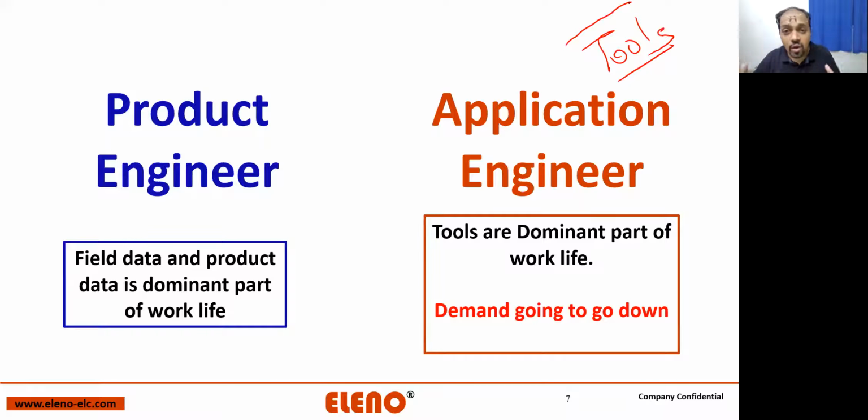Now this is going down. Why? Because companies need a workforce which is going to provide a solution. They don't need a workforce which is not able to provide a solution.